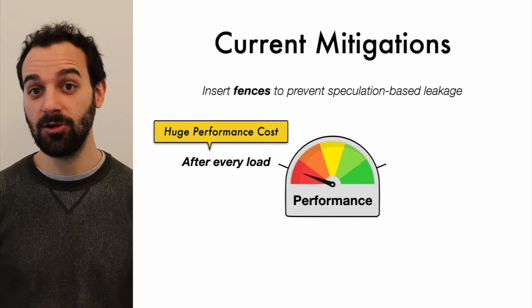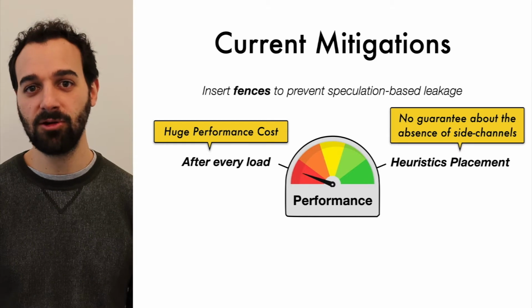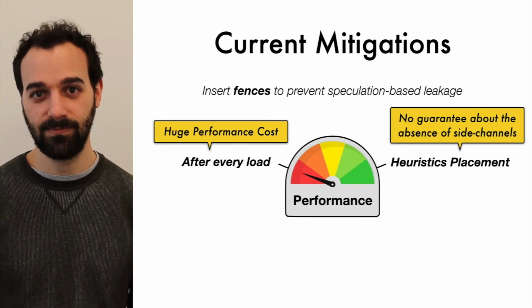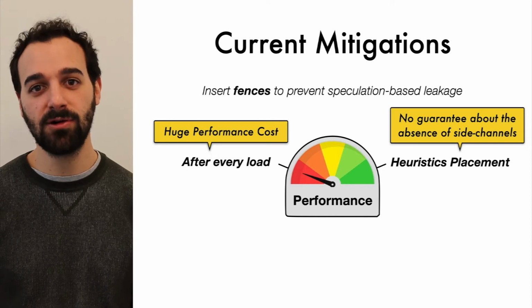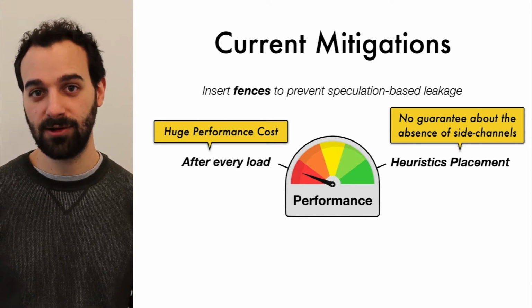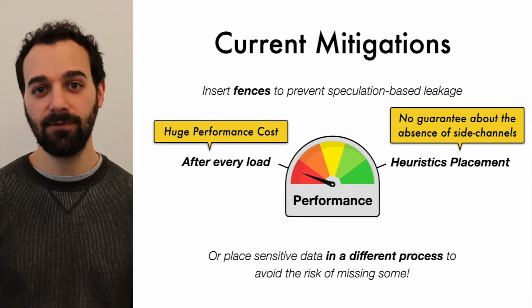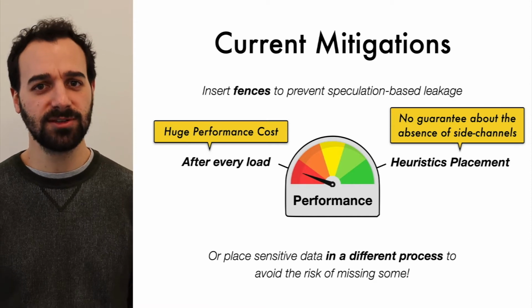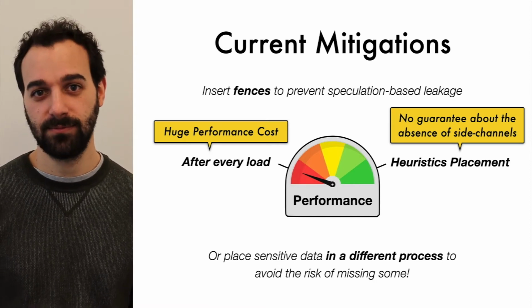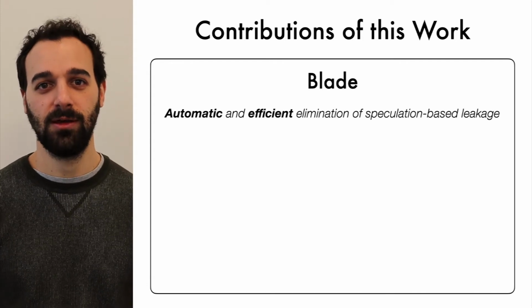Alternatively, they can rely on heuristics to insert fences in their code, but give up all guarantees about the absence of side channels. This is because even missing a single fence can expose the whole process memory to the attacker. This risk is so serious that browsers like Chrome and Firefox isolate secrets from untrusted code in a different process just to avoid the risk altogether. In this work, we propose a solution to improve the situation.